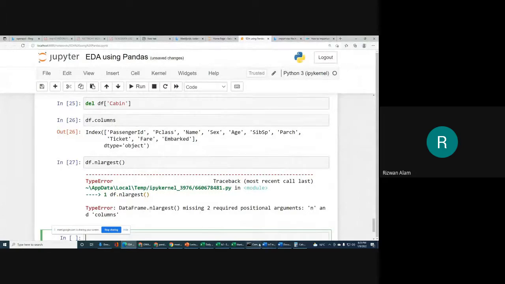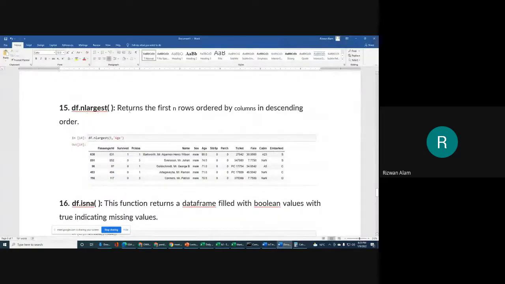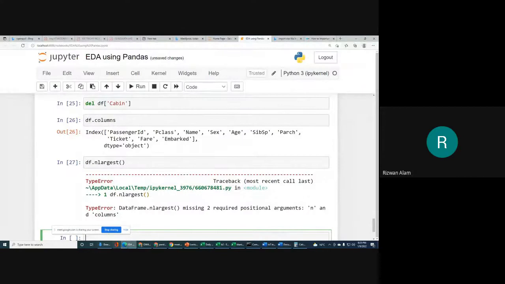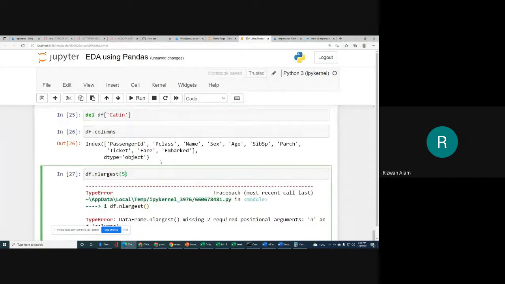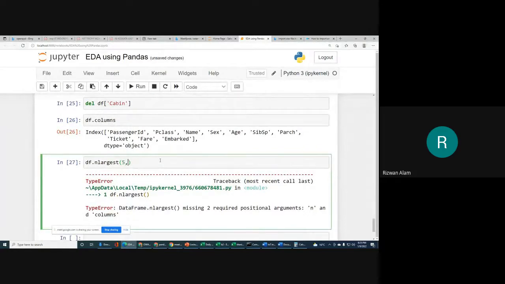What is the issue with nlargest? It returns the first n rows ordered by columns in descending order. So we have to provide some argument also, like 5, it means first 5 rows which are ordered by some column. So we have to provide how many records we want to see, and the column for descending order. Okay, so we will go for age.